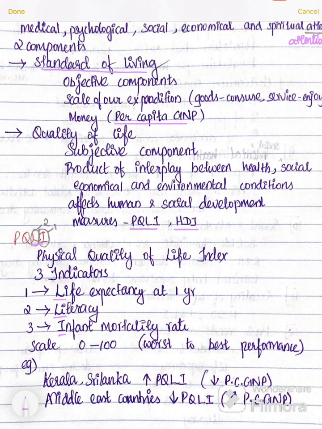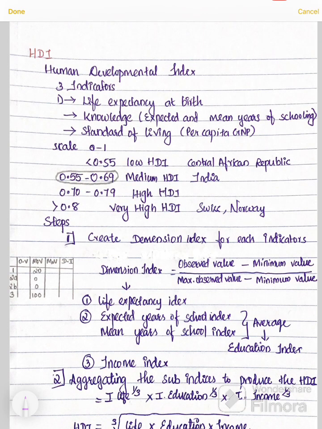So for example, Kerala and Sri Lanka has high physical quality of life index even though their per capita GNP is less. And Middle East countries are rich countries, their GNP is higher but physical quality of life index is lower. So the next one is human developmental index. So it also has three indicators.